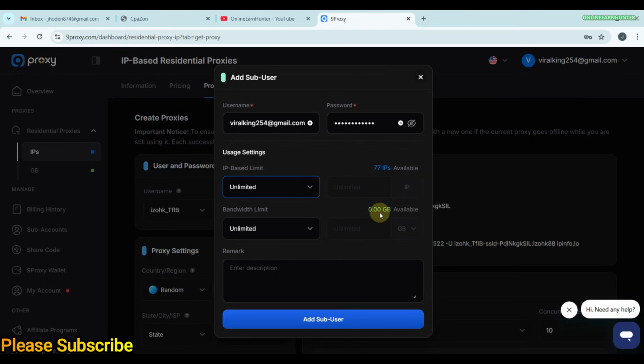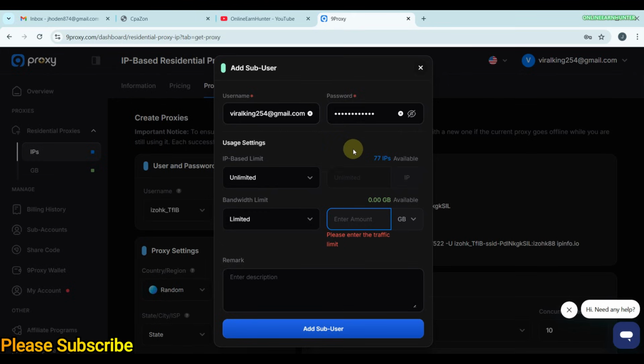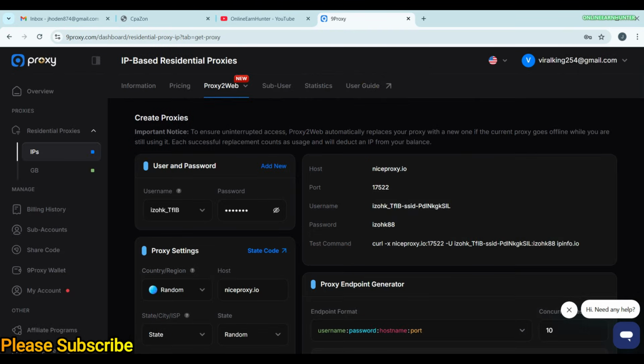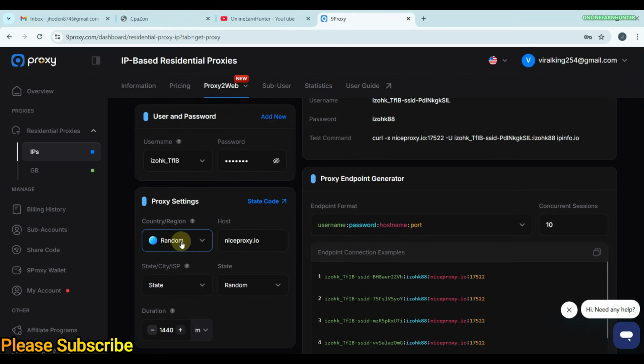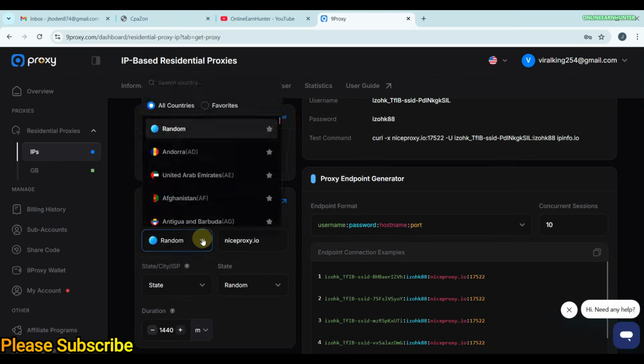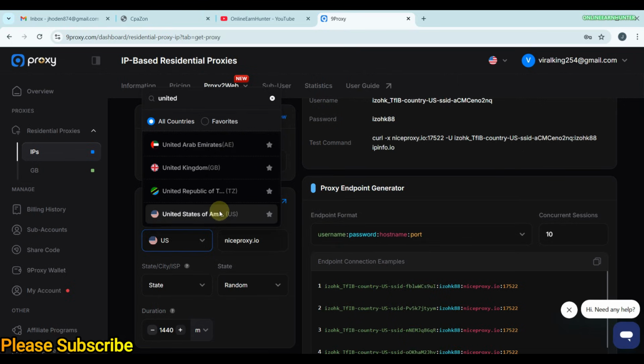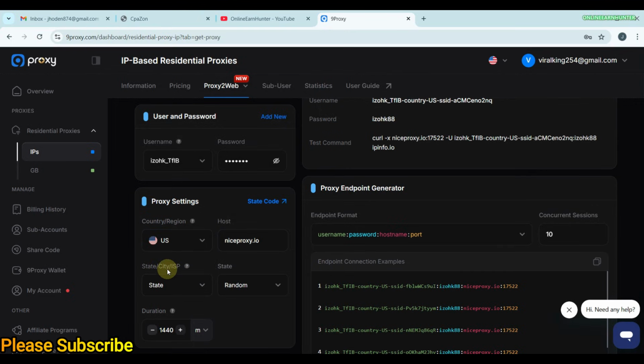Then under bandwidth, in case you want to use the bandwidth plan, you can set the limit. You can set that the person I'm going to share the username and password with should not exceed 5 GB worth of traffic. I don't have a balance of it. So that's what it means here. You can put a small remark to remind yourself which user has these ones and so forth. So once you set all those details, you scroll down to the proxy settings. Now here, this is the only different part from the other software, because here you can select the country you need. For example, United States here, and then you can only select either state, city, or ISP.